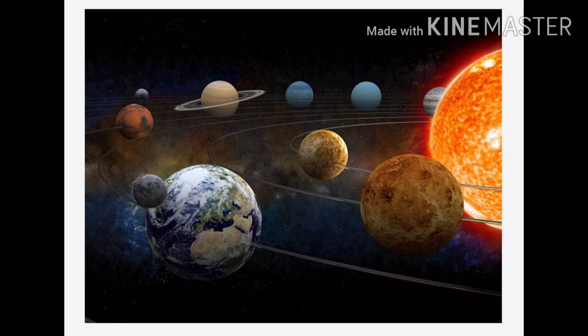The Earth is the third planet from the Sun and the fifth largest in the solar system. The Earth is rotating itself and at the same time revolving around the Sun. It has two movements. They are rotation and revolution. The Earth rotates on its own axis. It is called rotation of the Earth. It also revolves around the Sun. It is called revolution of the Earth.